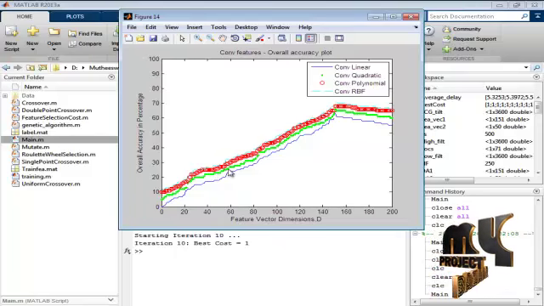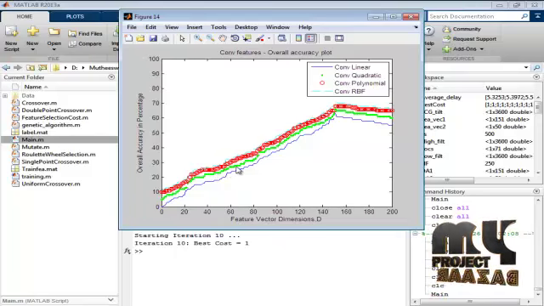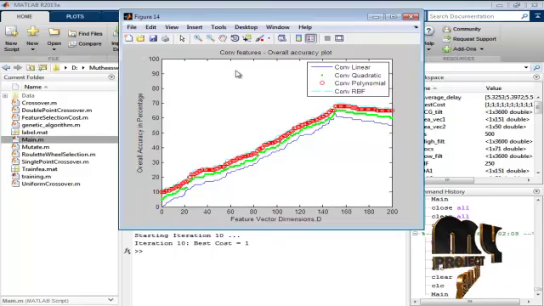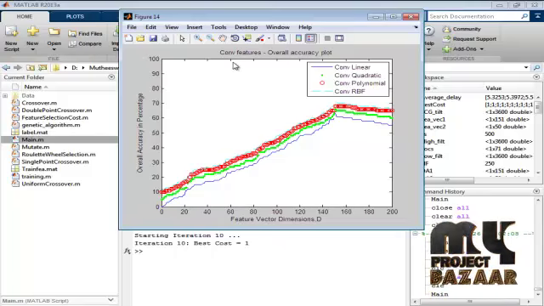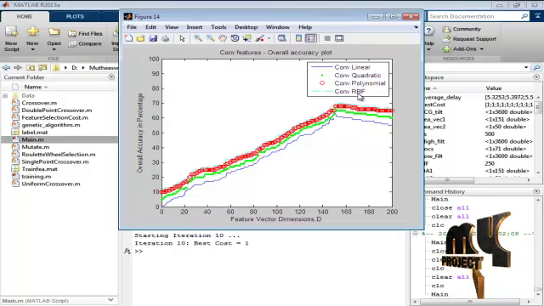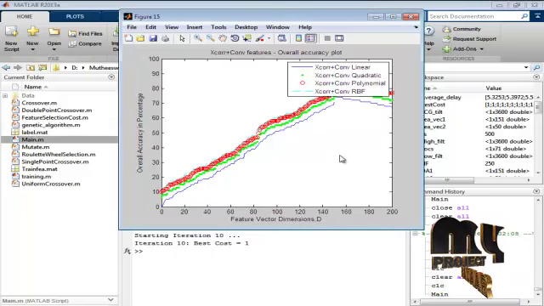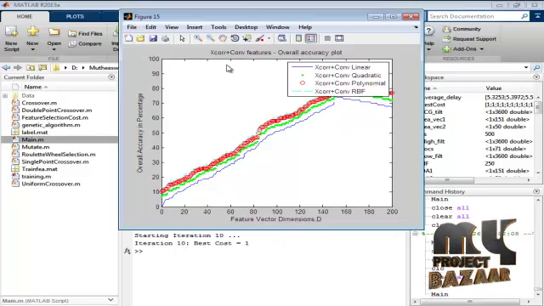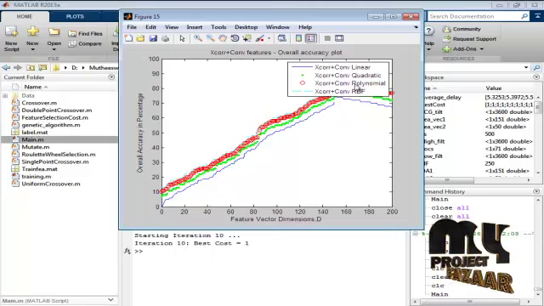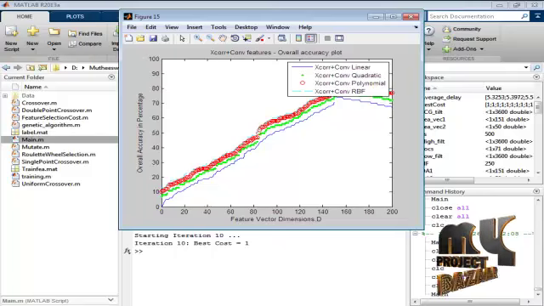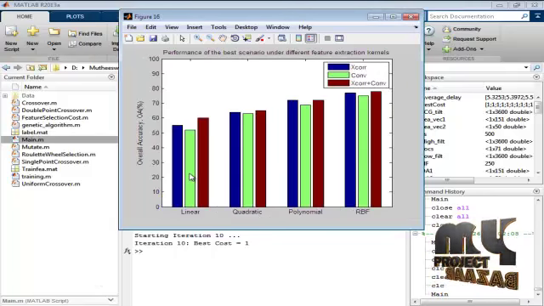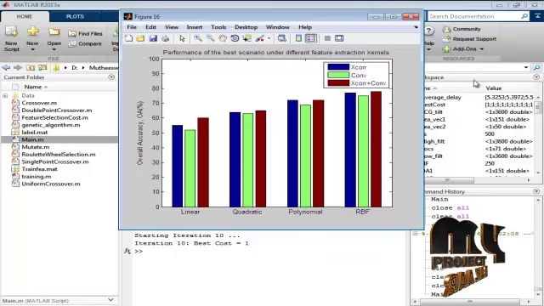And here is also the overall accuracy when only our convolutional features are considered for the entire SVM classification. And here is the overall accuracy in percentage for our correlation plus convolutional features, for SVM linear, SVM quadratic, SVM polynomial, and SVM RBF kernel.